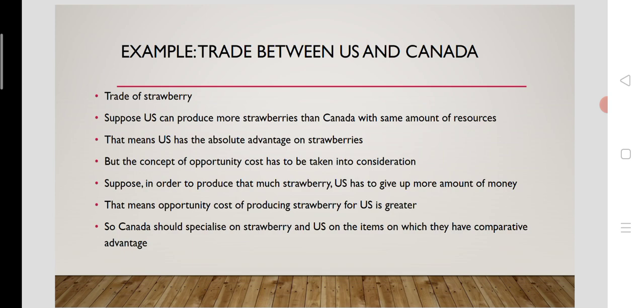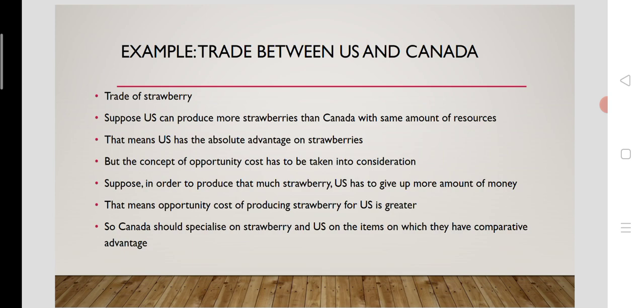But the concept of opportunity cost has to be taken into consideration, and the comparative advantage theory should be taken into account, and not the absolute advantage theory. Suppose in order to produce that much strawberry, the United States has to give up more money, so they have the opportunity cost, suppose they are utilizing 100% of resources, with 100% of factors employed.